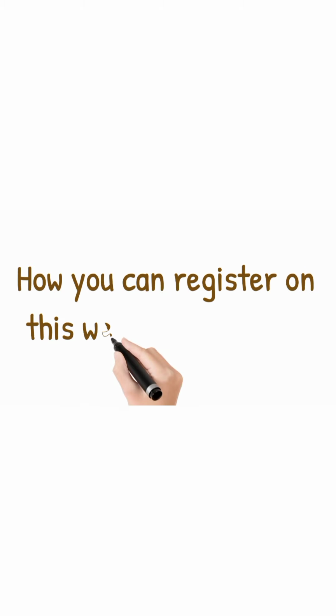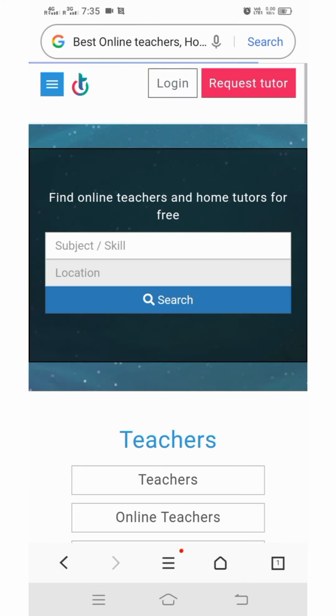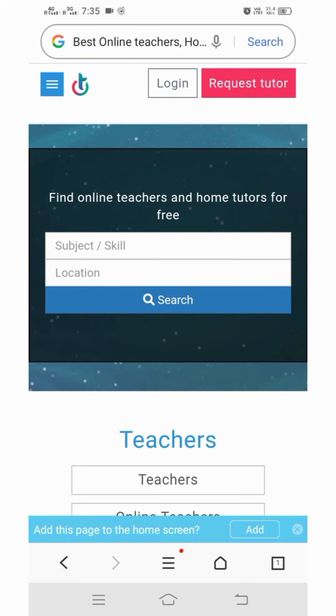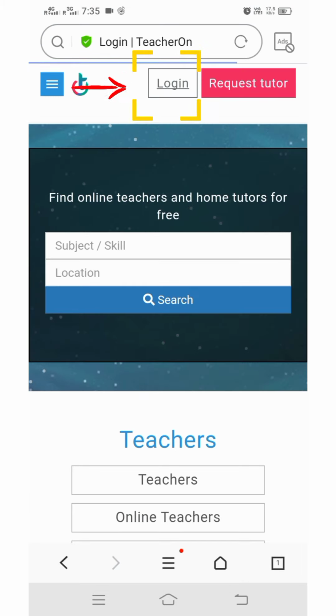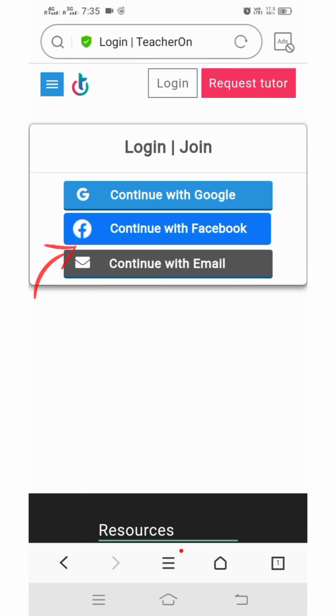Now let's discuss how you can register on this website as a tutor. You can go to the TeacherOn website, or you can simply click the link in the description box. Then you will get this kind of interface where you can click on login. Okay, and then after that just continue with email.